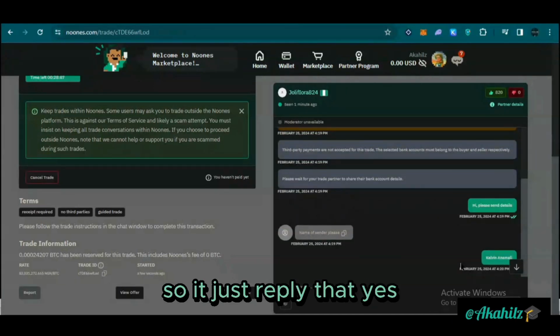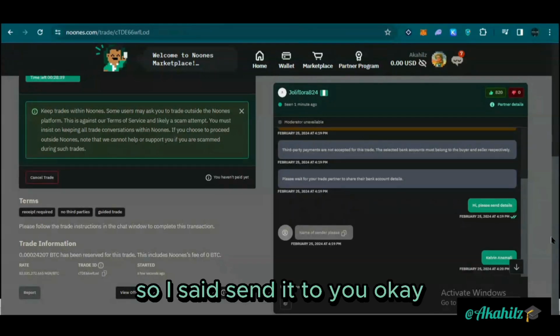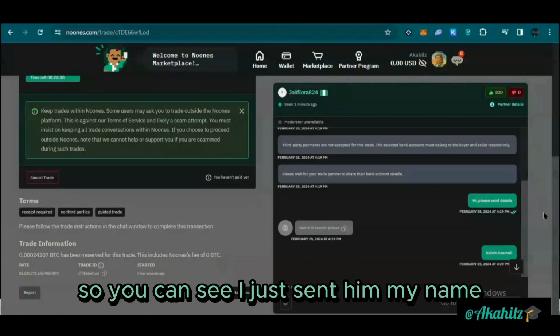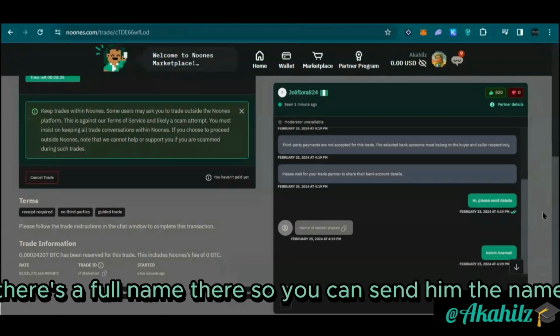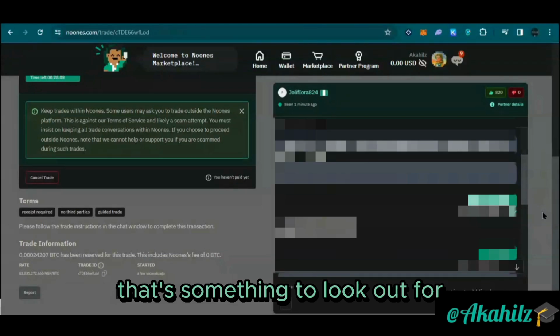So it just replied that yes, we can pay. Okay, so I said send details. Okay, he asked which name I'm paying with. So you can see I just sent him my name. That's Kelvin, the full name there. So you can send him the name. Make sure you're trading with a user that is showing active now. That's something to look out for. So I'm just going to wait.